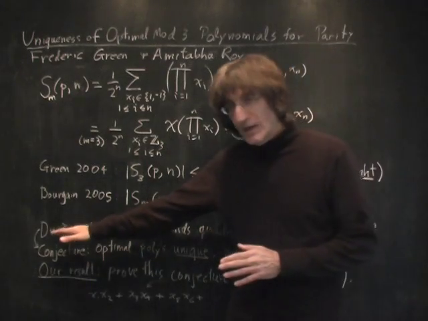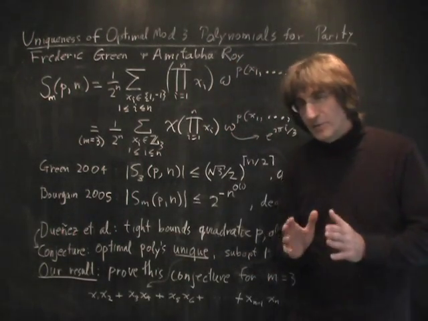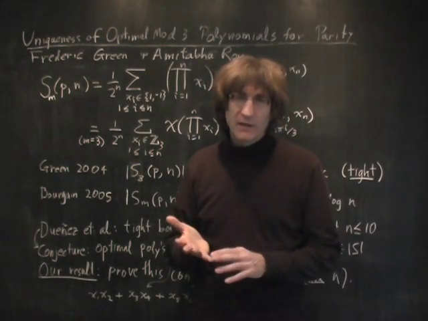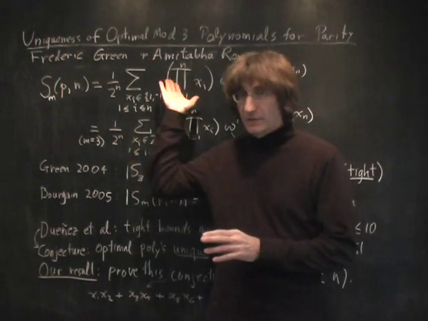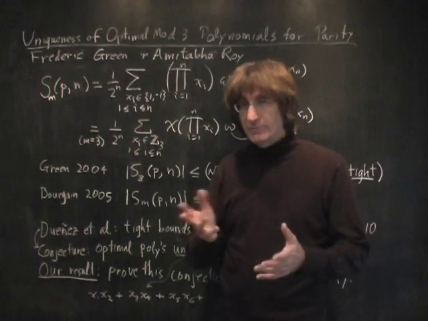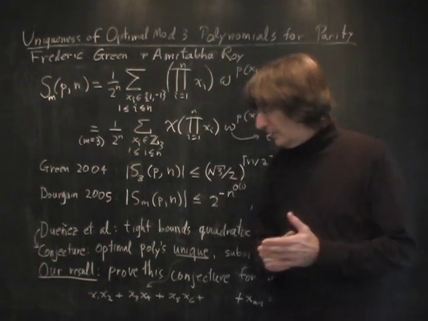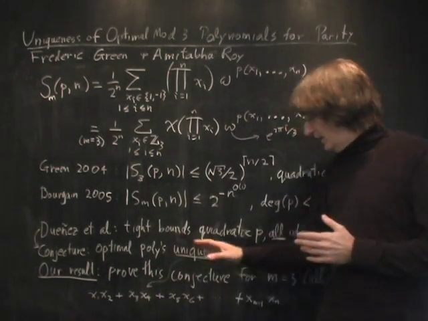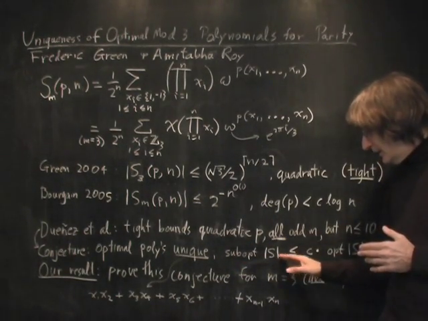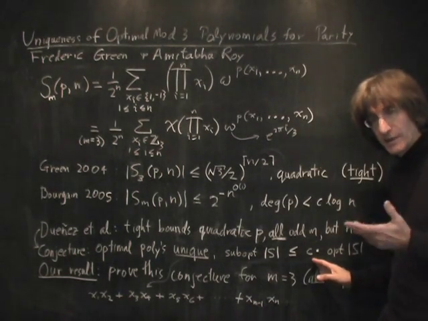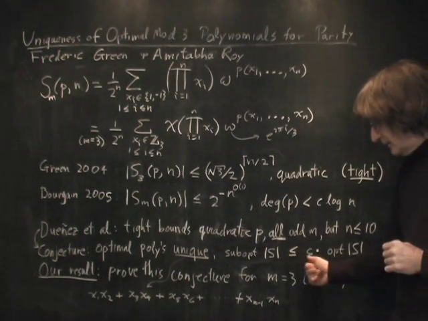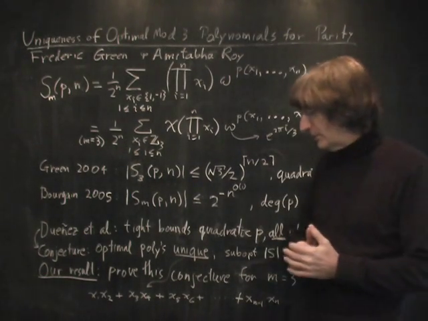In proving this result, they found that there were some properties of the sum that were particularly useful. First of all, the polynomials that give you the largest value for this quantity, what we call optimal polynomials, are unique up to relabelings and additive constants. And also, any suboptimal sum is at most some constant less than 1 times the optimal sum. In the case of m equals 3, that constant is in fact the square root of 3 over 2.